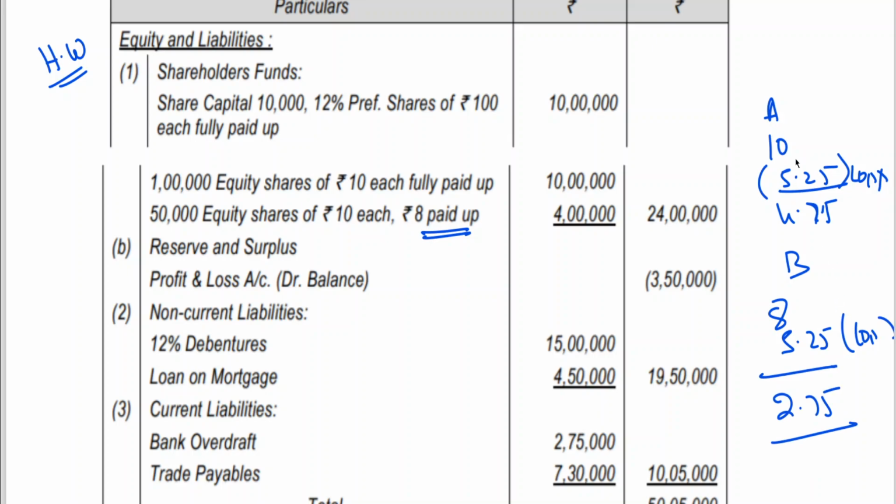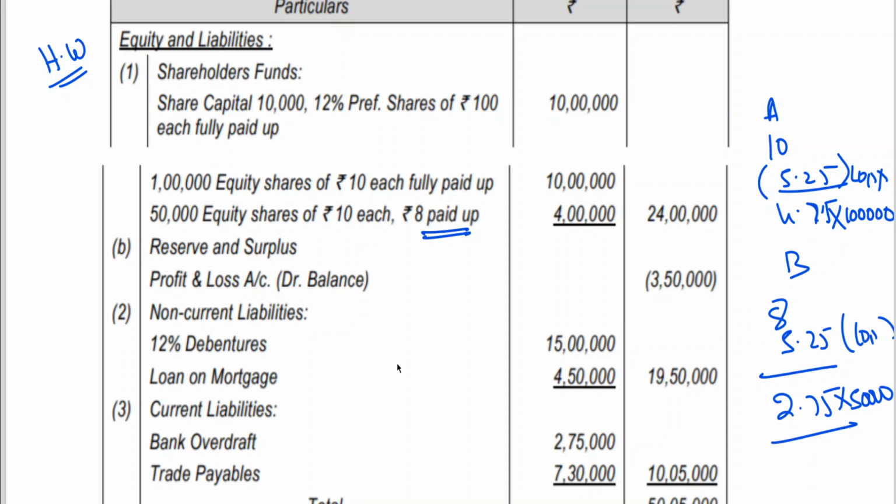So the amount paid to A category shareholders is 4.75 into 1 lakh. For second category shareholders, 2.75 into 50,000. Clear to all of you? That's it. So 2.75 into 50,000 will come to 1,37,500, and 1 lakh into 4.75 is 4,75,000.